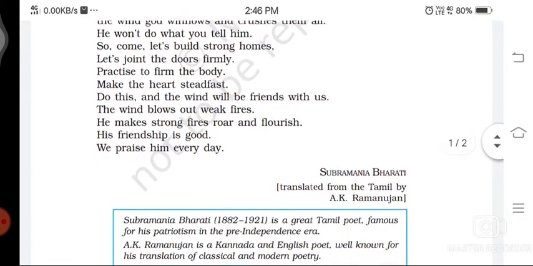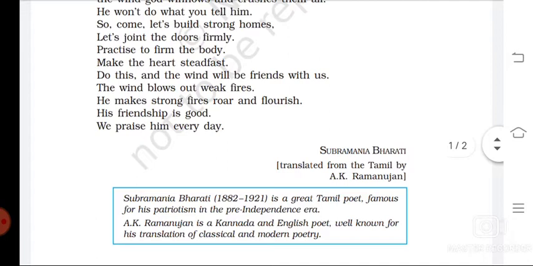So the poet of this poem is Subramanyam Bharati, and this poem is written in Tamil. It is translated from Tamil to English by A.K. Ramanujan.